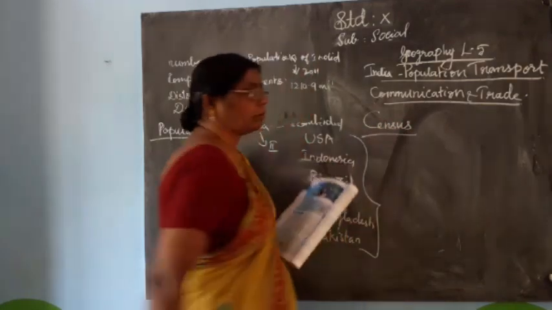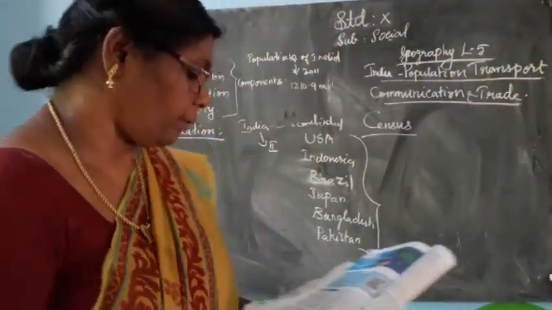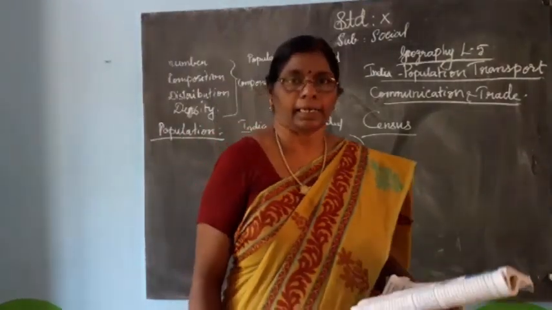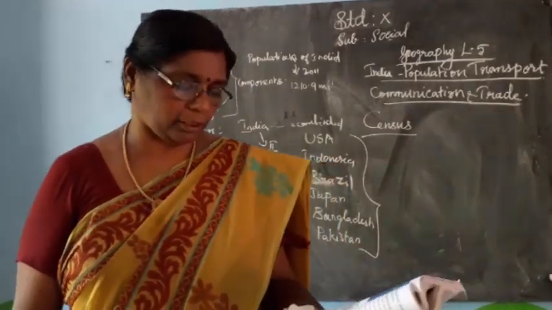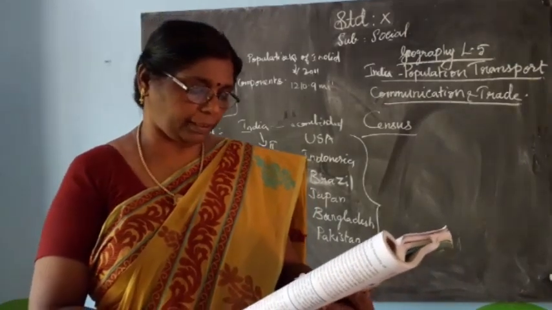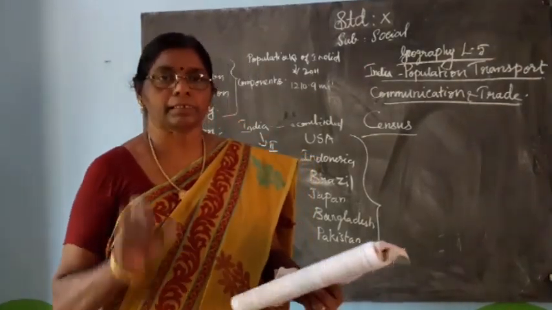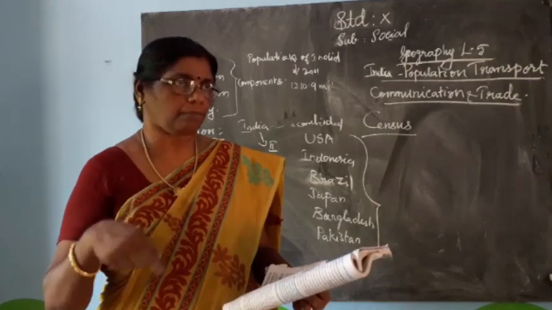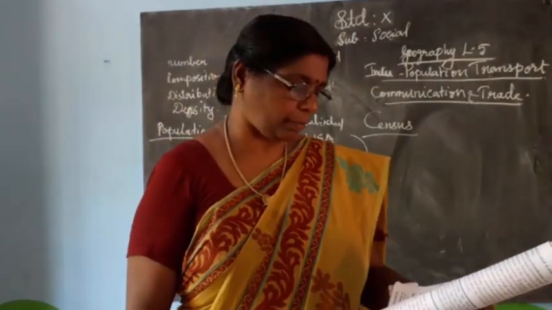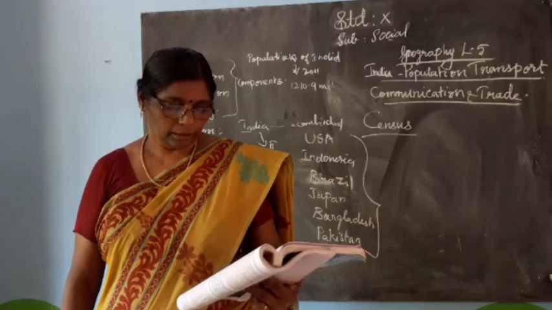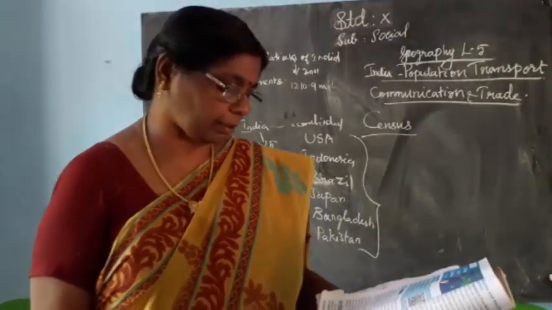What is meant by census? Population census is the total process of collecting, compiling, analyzing and disseminating demographic, economic and social data pertaining, at a specified time, to all persons in a country or a well-defined part of a country.